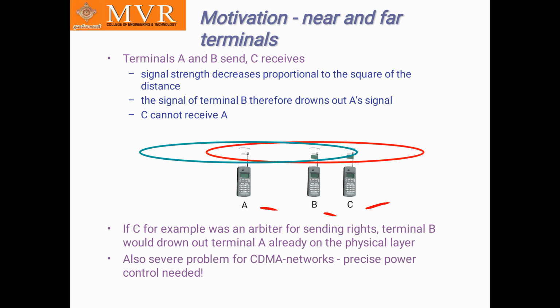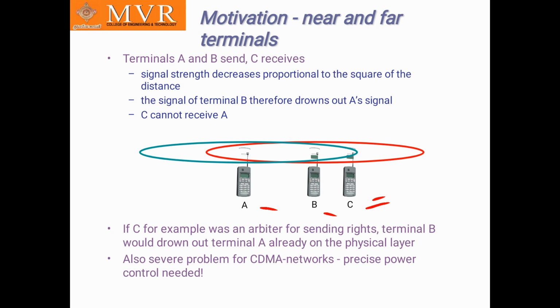The signal strength decreases proportional to the square of the distance. The signal of terminal B therefore drowns out A's signal and C cannot receive A. Okay, the terminals near and far.